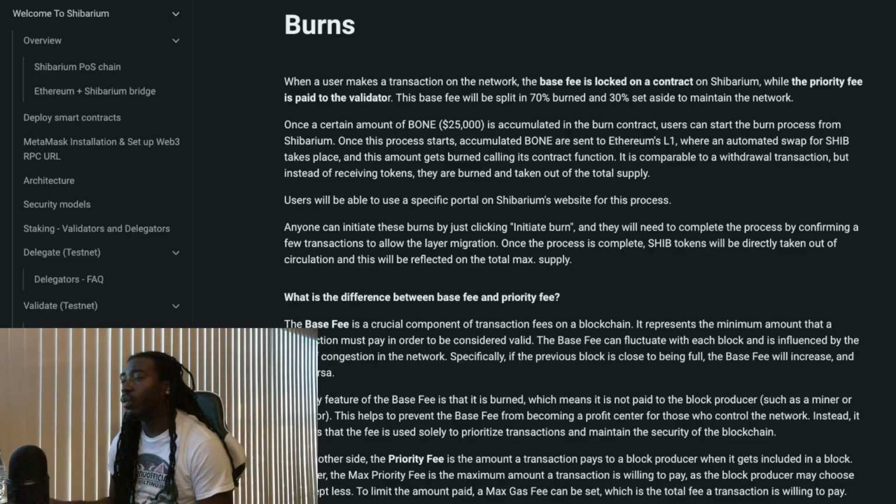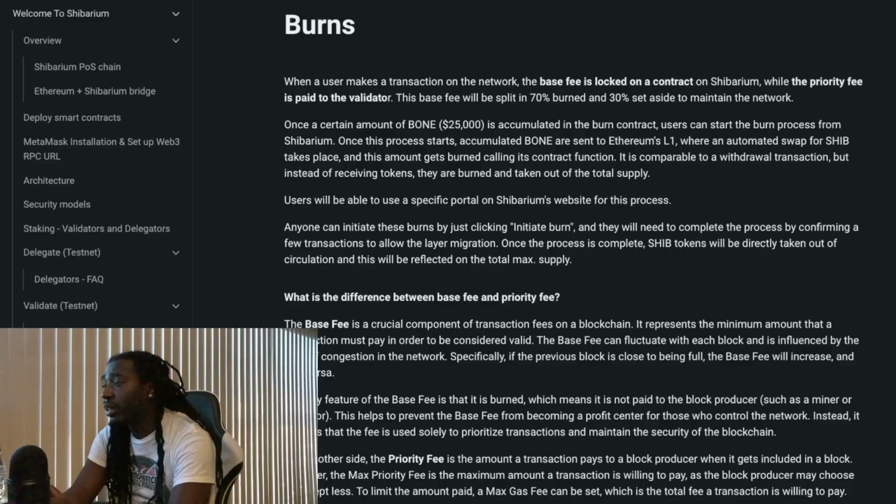So burns. When a user makes a transaction on the network, the base fee is locked on a contract on Shibarium, while the priority fee is paid to the validator. So they emphasize the difference between the two. This base fee will be split: 70% burned and 30% set aside to maintain the network. So 70% of that base fee only, not the priority fee, will be burned, and 30% will go possibly back to the team, or just keeping up with the ecosystem.